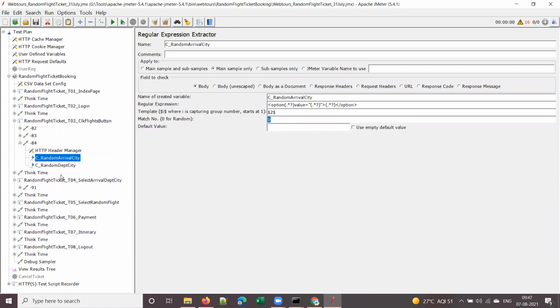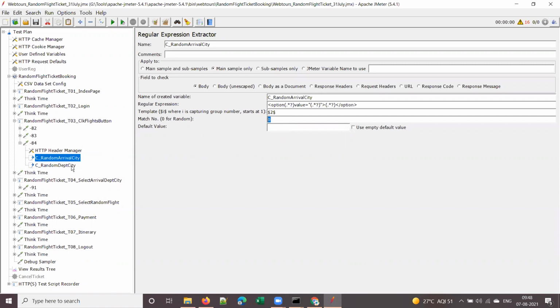That is fine. Now we have to handle this condition. As we are using a random function, when we use match number 0, JMeter will use the random function, and there is a chance that both the cities will be the same, yes or no?